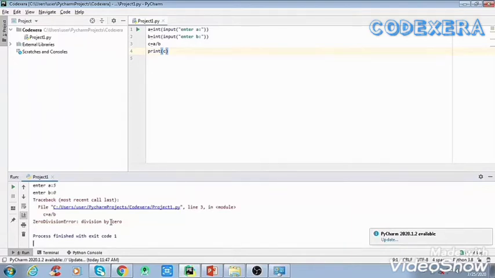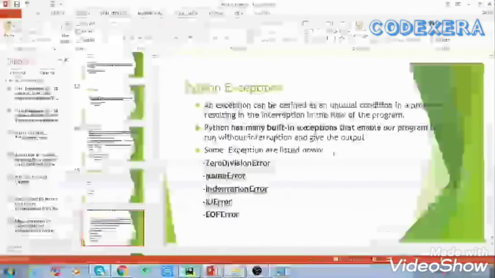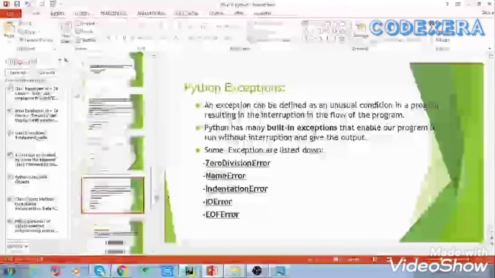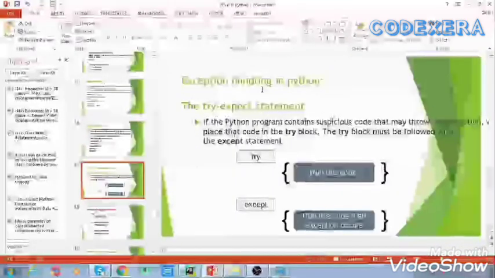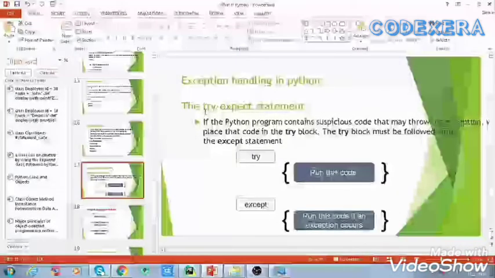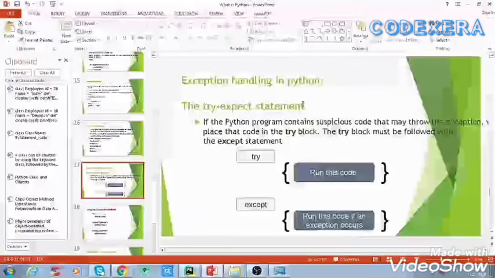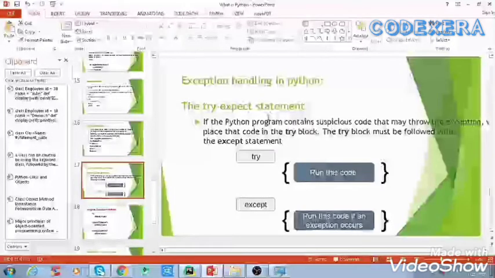We can handle this exception in the following way, which I am going to show you. We use the try except statement for handling exceptions in Python. A Python program contains suspicious code that may throw an exception.